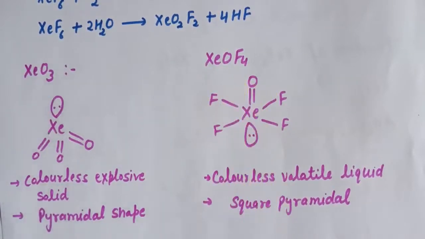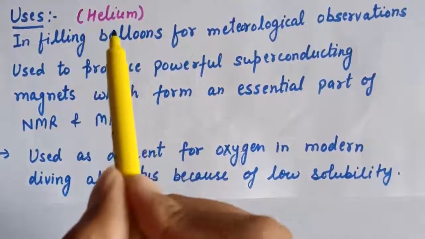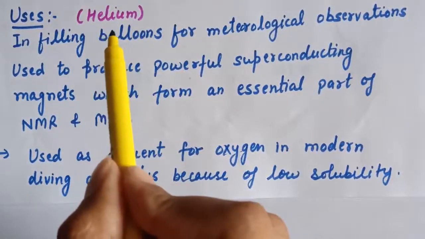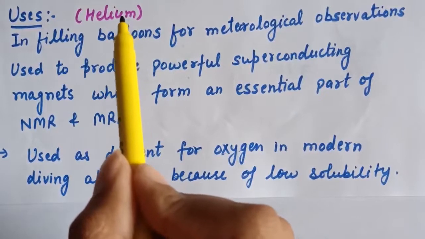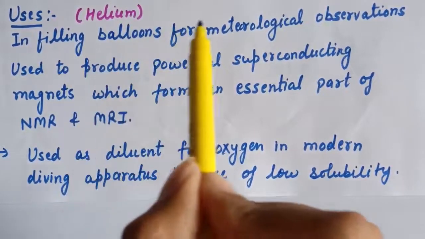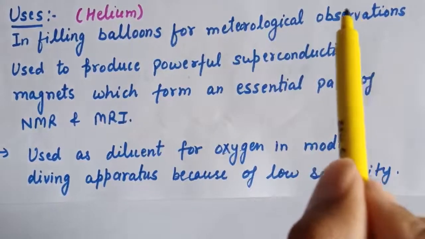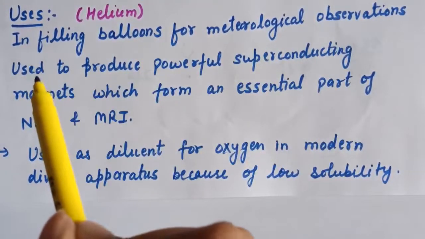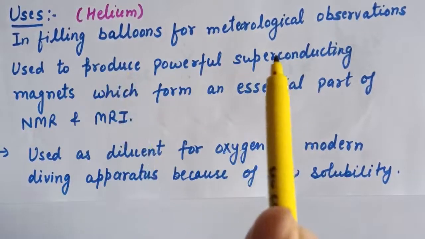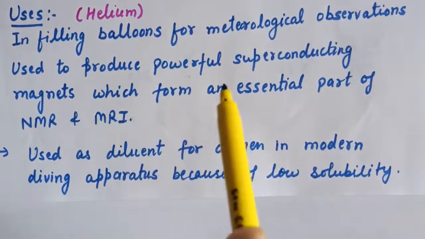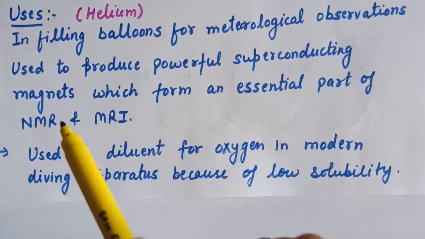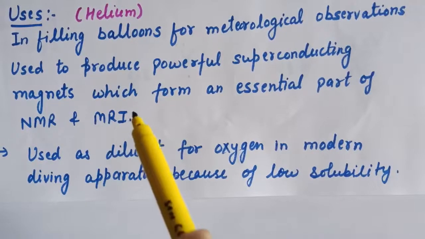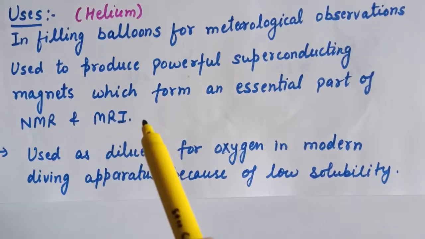Now we will discuss the uses of group 18 elements. First is uses of helium. Helium is a non-inflammable and light gas, hence it is used in filling balloons for meteorological observations, that is, to record the data of atmosphere and weather conditions. It is also used to produce powerful superconducting magnets which form an essential part of NMR, nuclear magnetic resonance spectrometers, and MRI, magnetic resonance imaging.